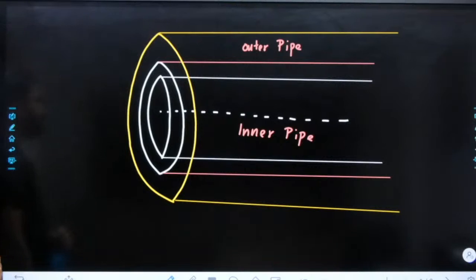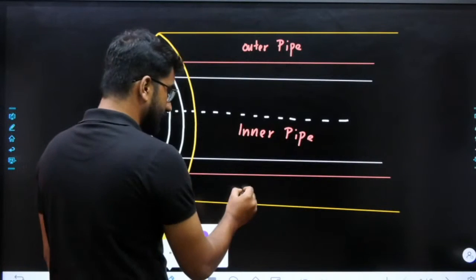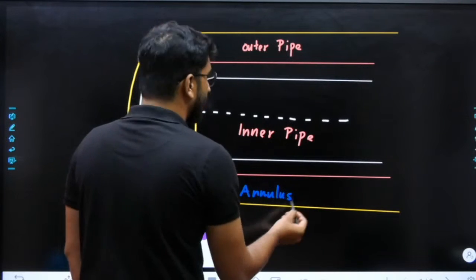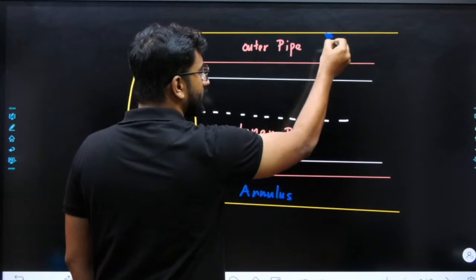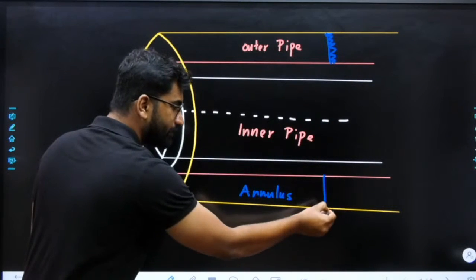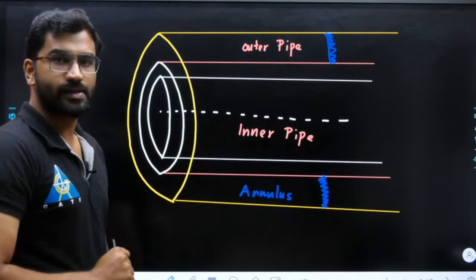So which is the annulus here? This is the annulus, that is the region from here to here. So this particular region is your annulus.